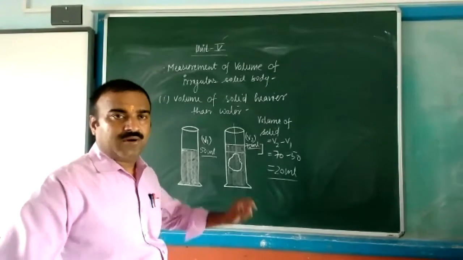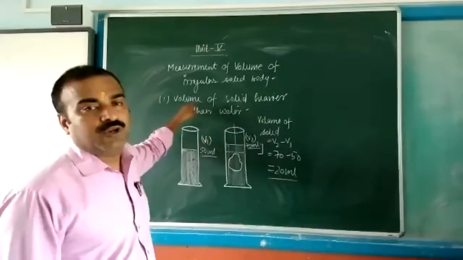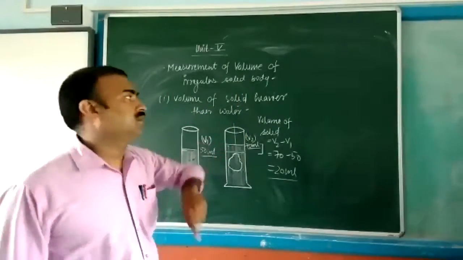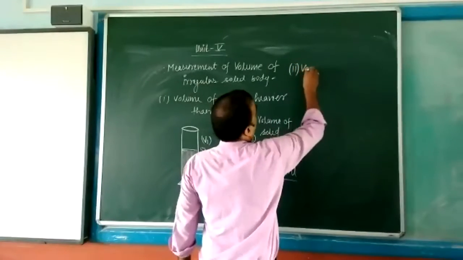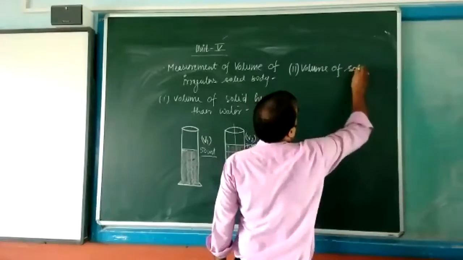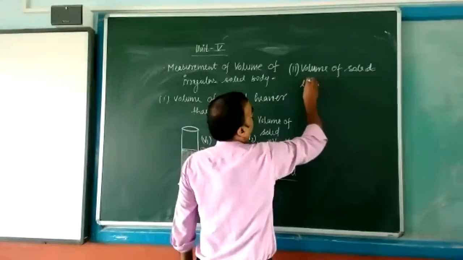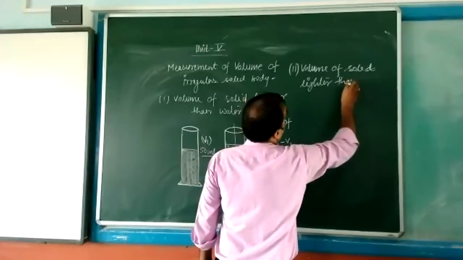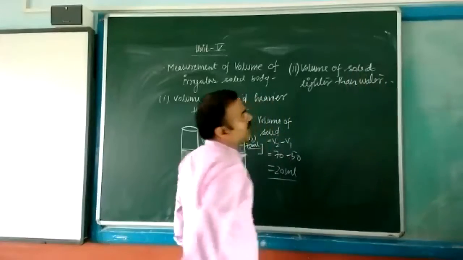Clear? Now, come to the next one. First, you have got the volume of the solid heavier than water. Second, you have to find out the volume of solid lighter than water.